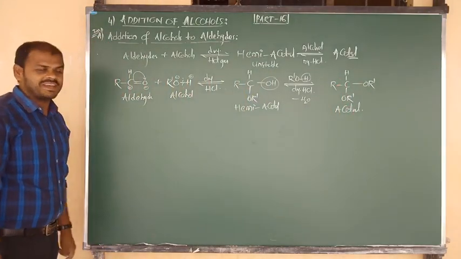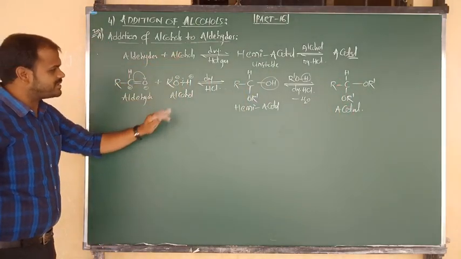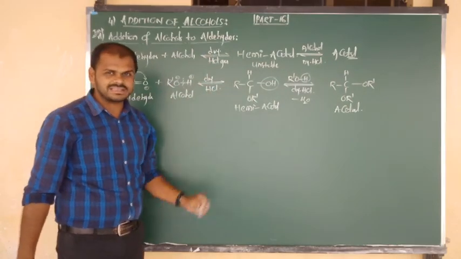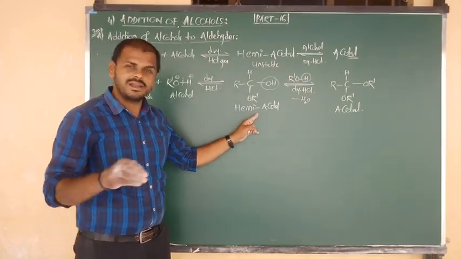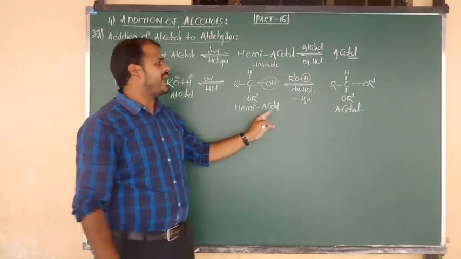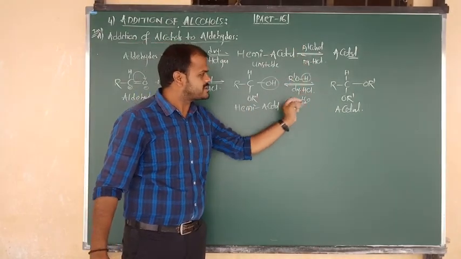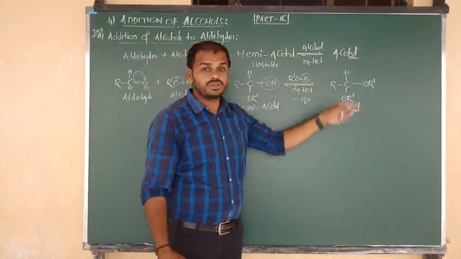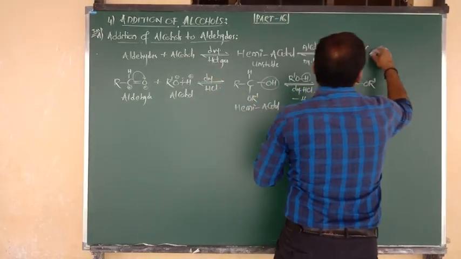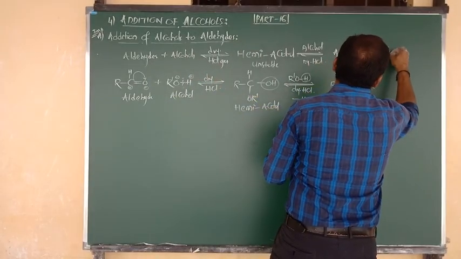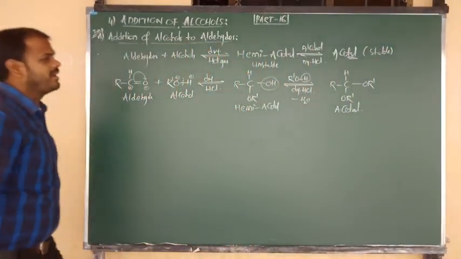So the statement I have given: aldehydes on reaction with alcohols in presence of dry HCl give the unstable hemiacetal form. Again, followed by reaction with another mole of alcohol in presence of dry HCl, it forms the stable acetal. Clear? Good.